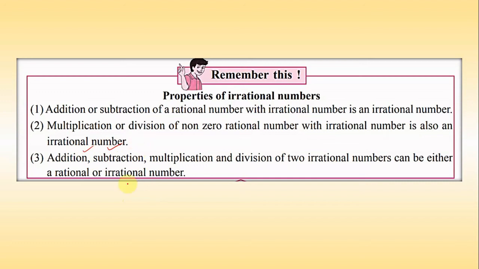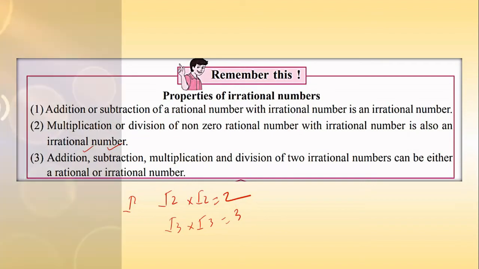But when we multiply, if you multiply root 2 with root 2, it will become 2. Root 3 times root 3 is equal to 3. That means multiplication and division can give you either an irrational or a rational number depending upon the numbers.